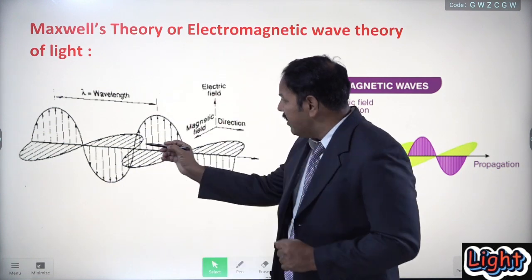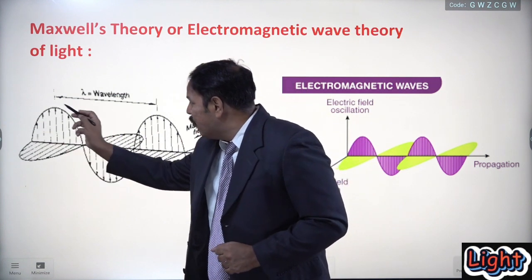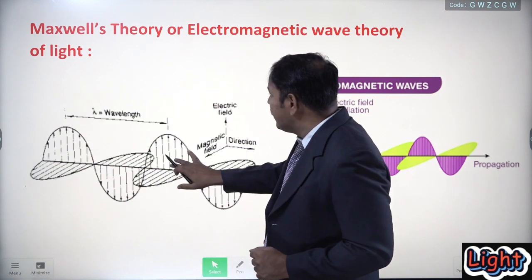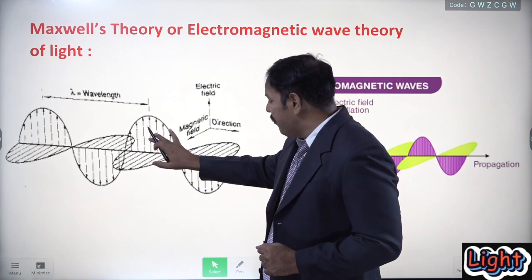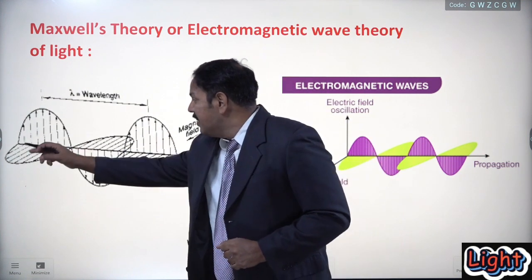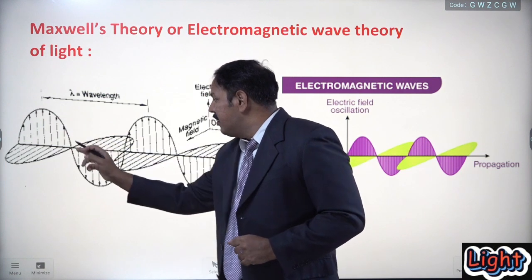Let us look at this. Here this is one of the fields, and this is another field. This is the electrical field.